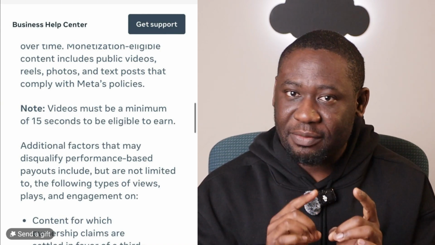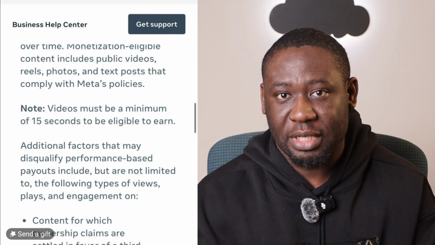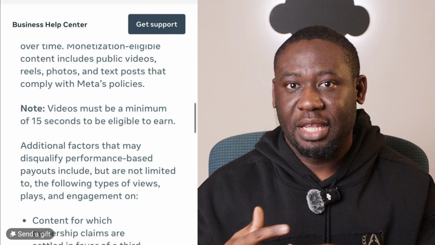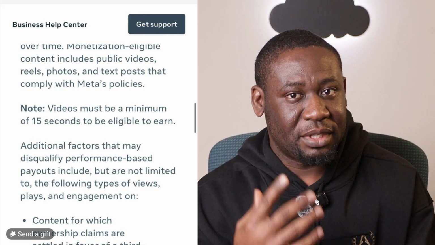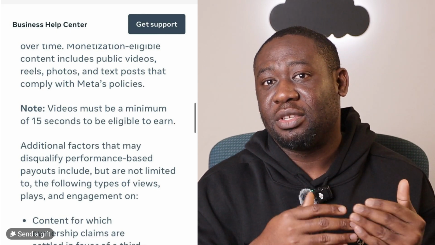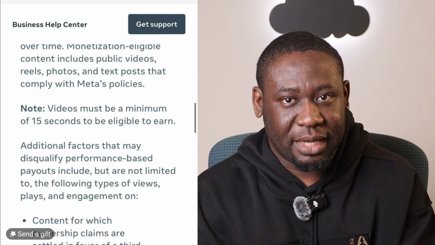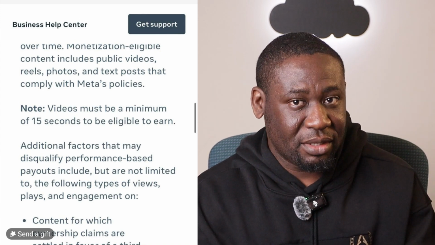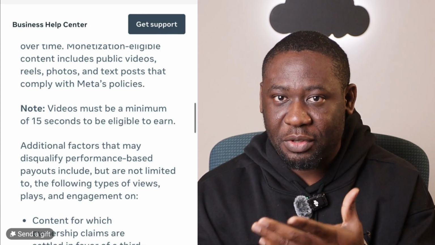If your video is less than 50 seconds, you're not going to be seeing ads anymore. They updated their terms and conditions that your videos need to be more than 50 seconds for you to see ads. And the reason being is your videos need to play some few seconds before ads start rolling in. And those ads need more than just 50 seconds to stay on your screen for you to see.